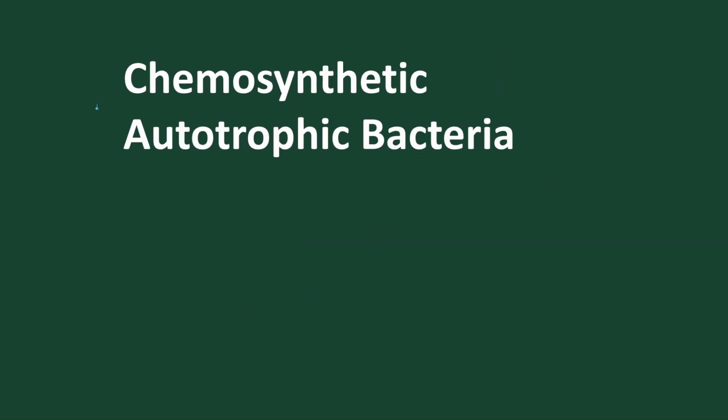Now let's move to the next part of autotropic, that is called chemosynthetic. So we have discussed the first one, phototropic bacteria, which is of two types. One is photolithotropic, another one is photoorganotropic. And now we are going to discuss chemotropic. They use chemicals to produce food, whereas the photolithotropic ones use light.